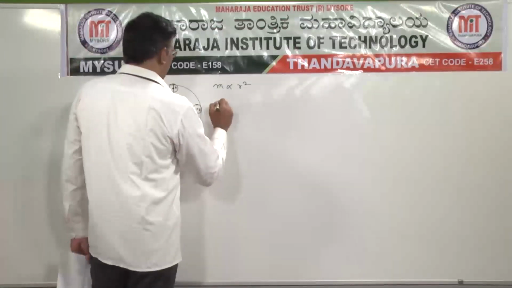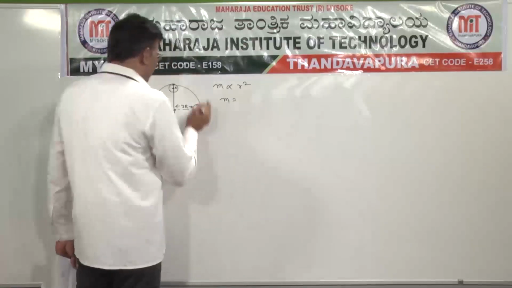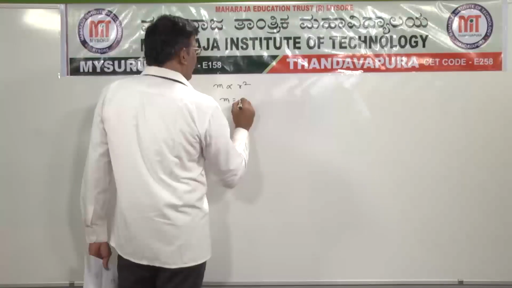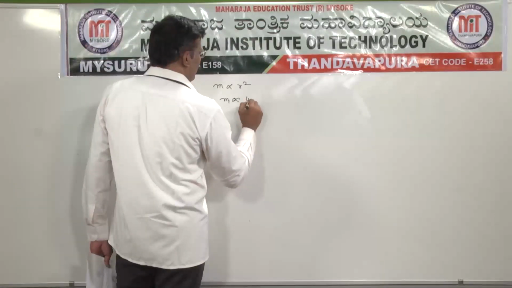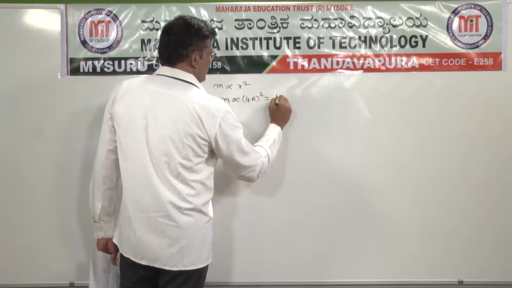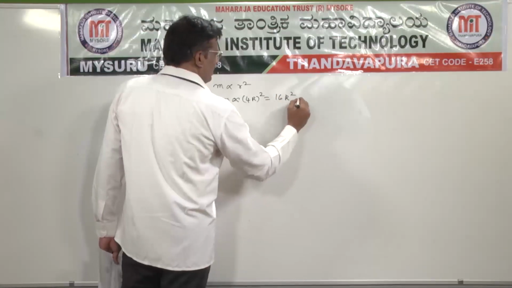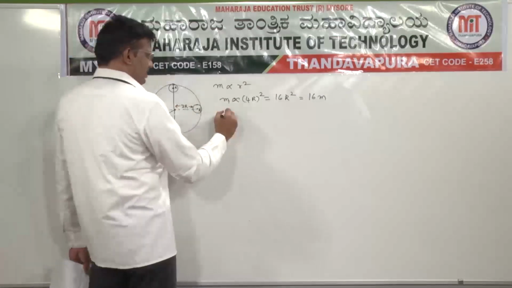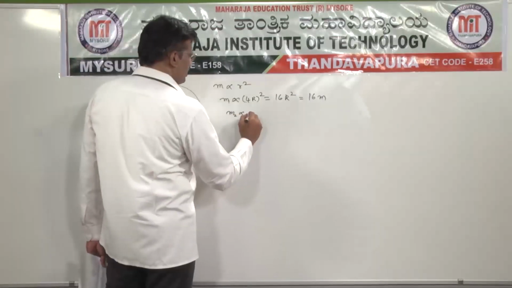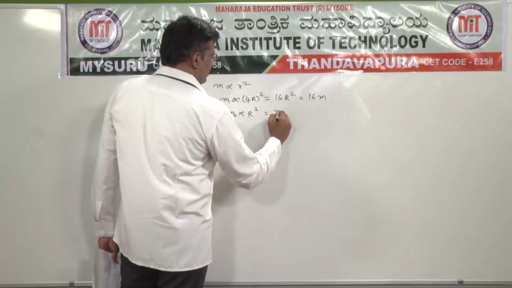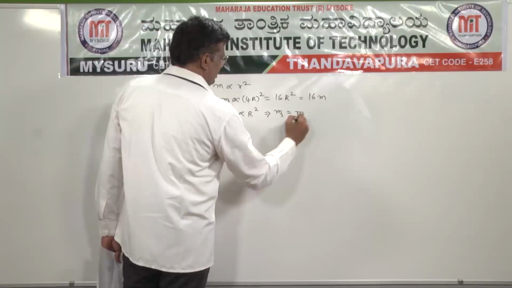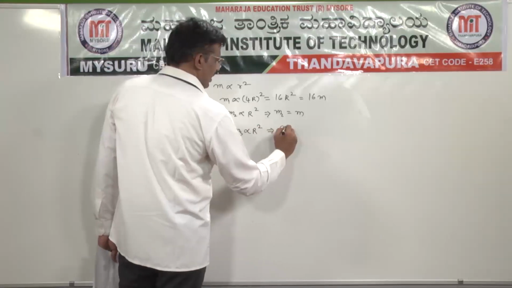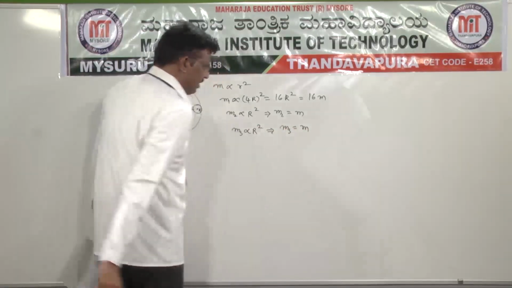So first one, the complete plate. Before removing the circular plates, m1 is directly proportional to 4r square, that is 16r square, and r square we can assume as 16m. The small portions, m2 is directly proportional to r square, so m2 is equal to m, and m3 is also directly proportional to r square, so m3 is also equal to m.